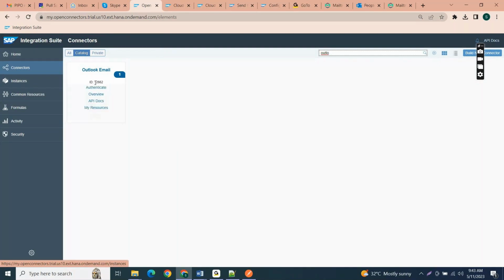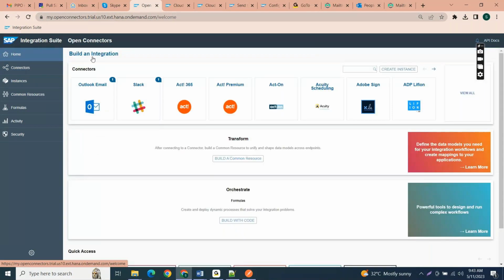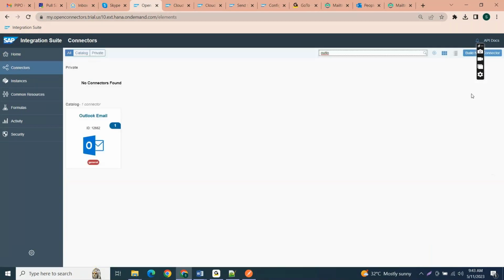See here, we have multiple connectors, right? Let me select all. If I click on view all, why is it showing only this? Okay, here we have a filter, that is the reason.